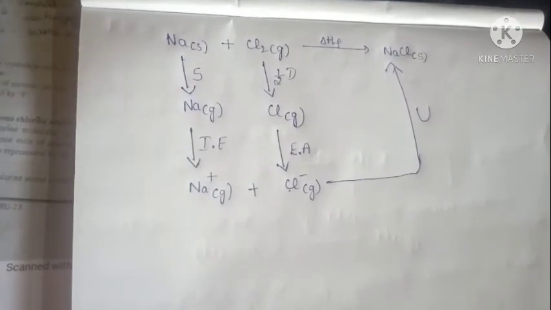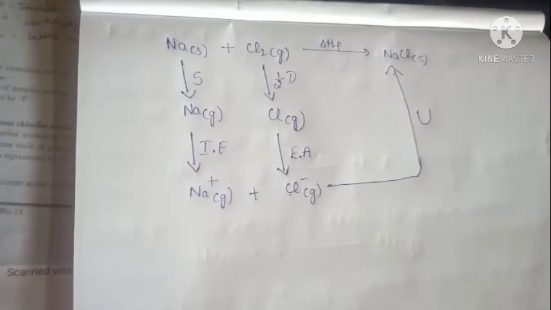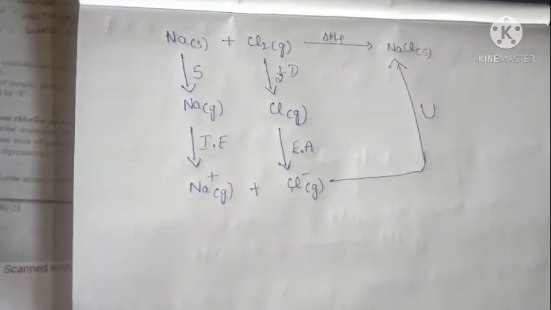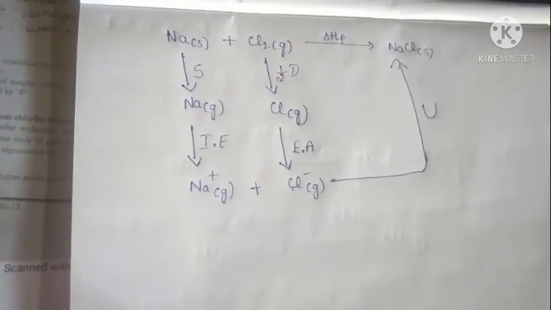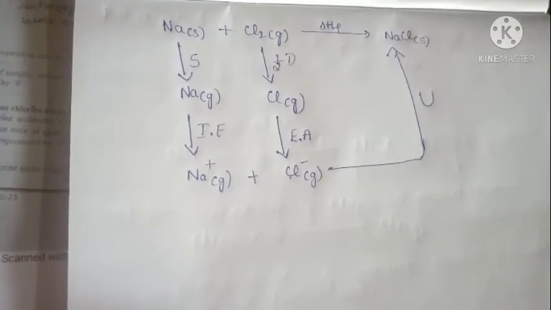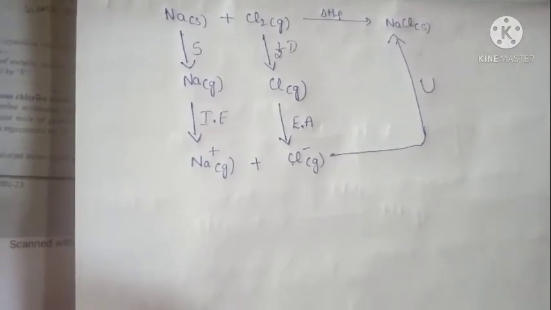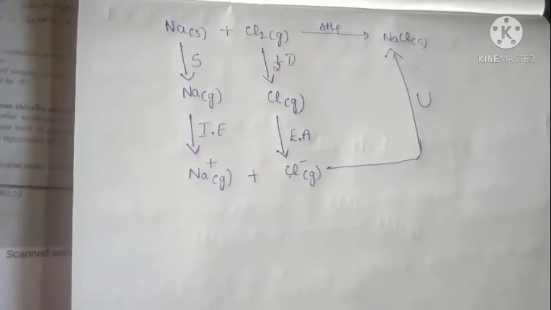Some energy is required, that energy is called dissociation energy. Sodium atoms should be converted to sodium ions, and chlorine atoms should be converted to chlorine ions. Combined, they give NaCl crystal, some amount of energy is released, that energy is called lattice energy.